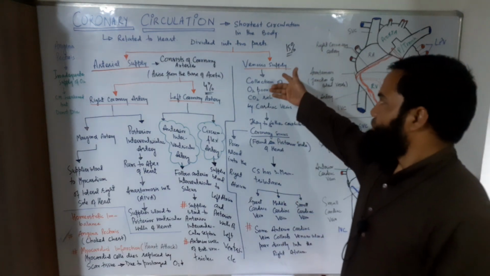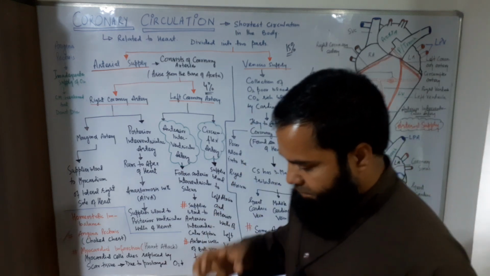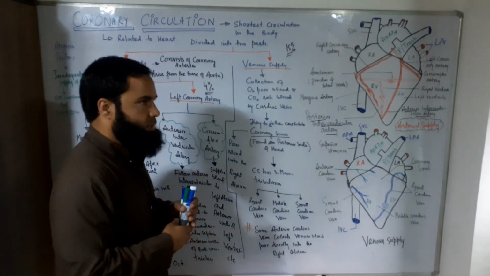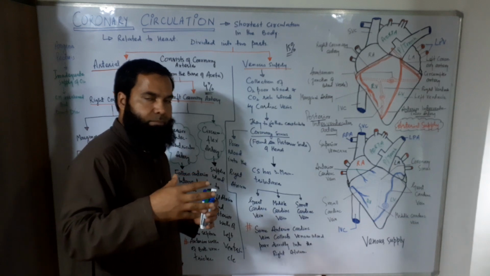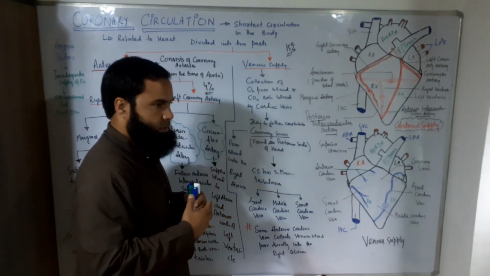Now, the myocardium is bathed with oxygenated blood as well as nutrients, and then the exchange of gases takes place at the capillary bed of the cardiac muscles.